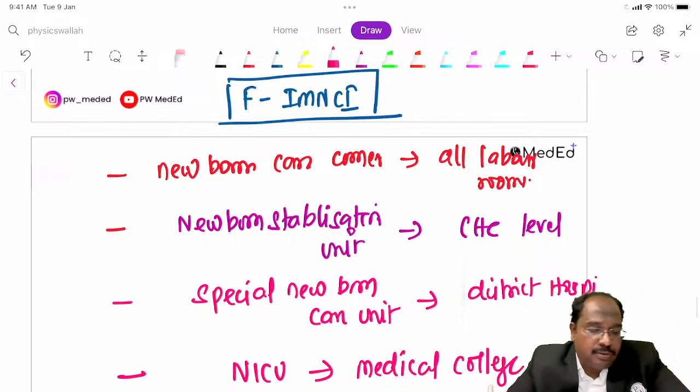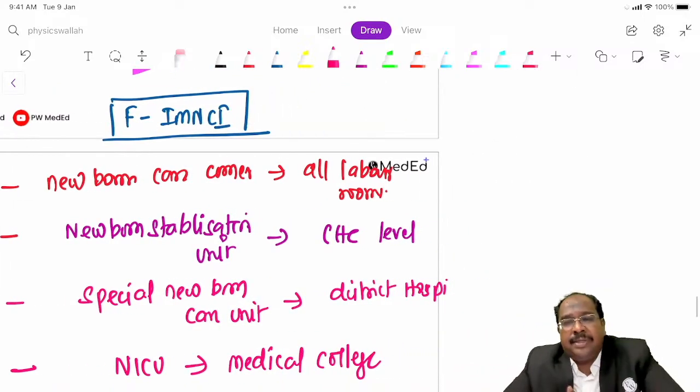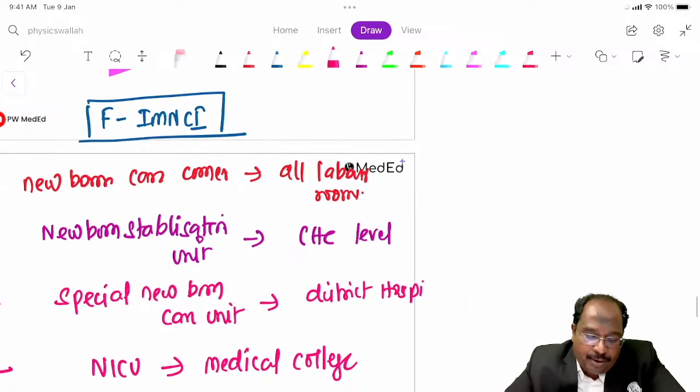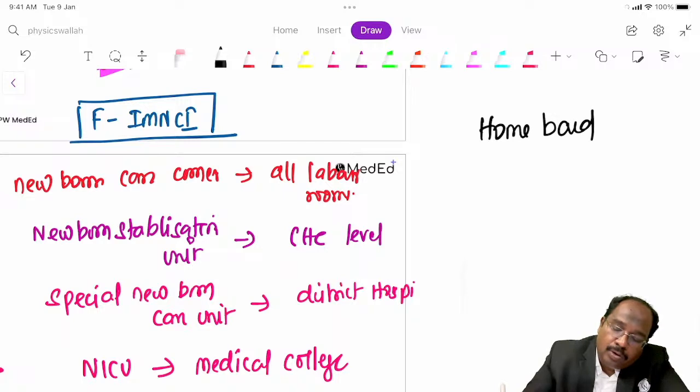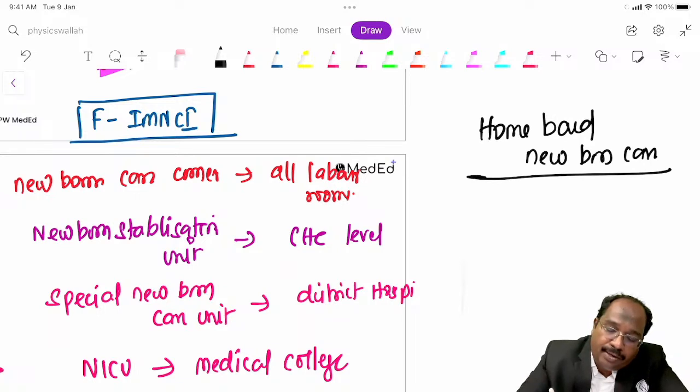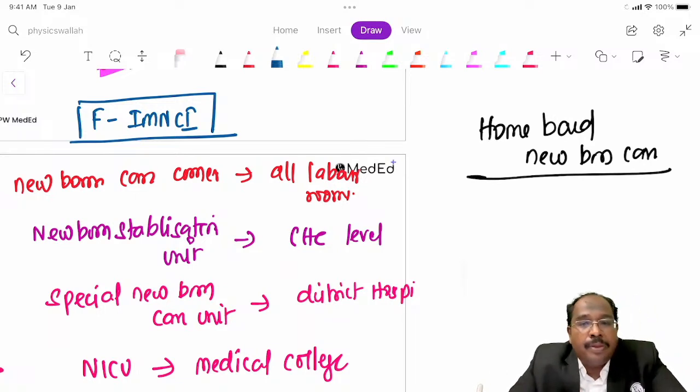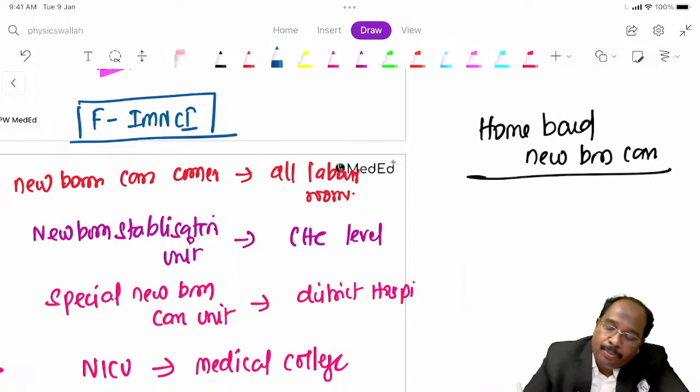Now, according to this FIMNCA, we should be providing home-based newborn care. Who is going to provide home-based newborn care? Home-based newborn care should be provided by ASHA.